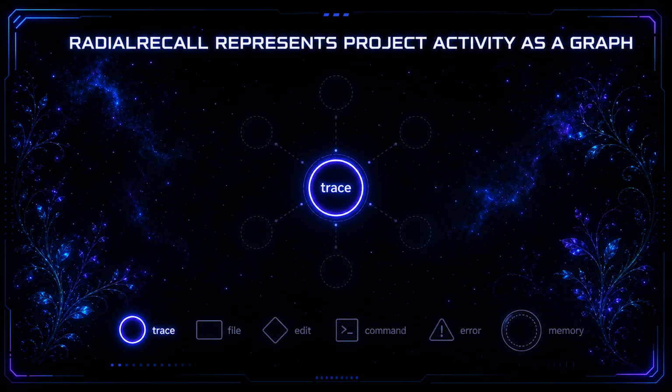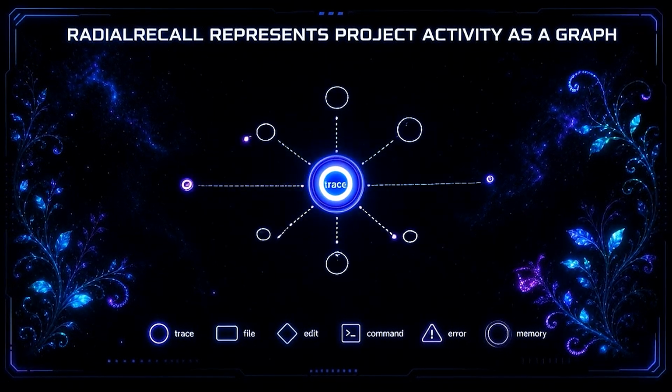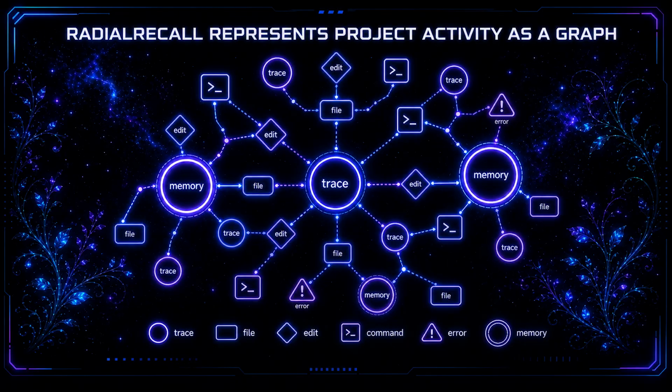So RadialRecall represents project activity as a graph. Prompts become nodes, files become nodes, edits become nodes, commands become nodes, errors become nodes, memories become nodes. And the relationships between those things become edges.